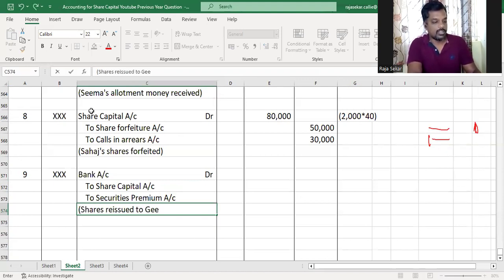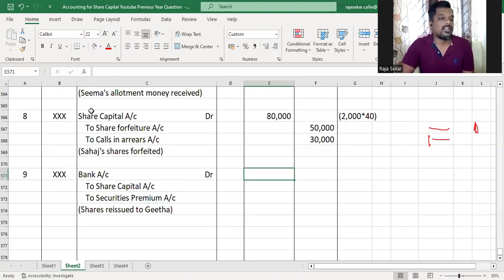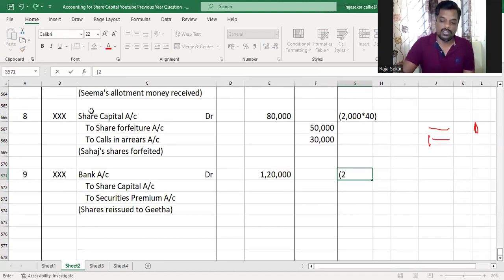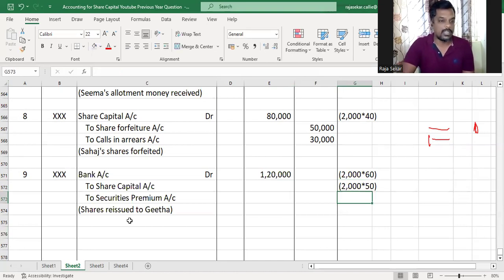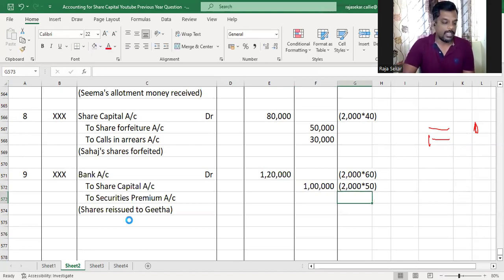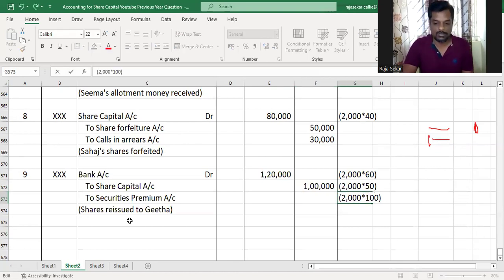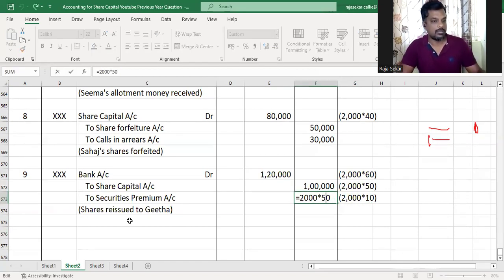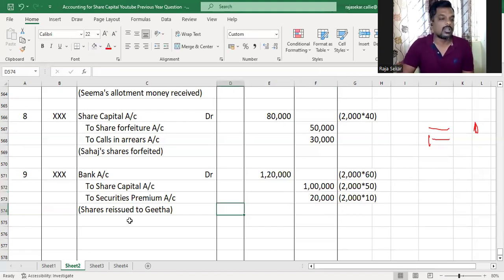Shares reissued to Geeta. And they were reissued for 60 rupees, right? So 60 into 2000, 1,20,000, number of shares reissued into reissue price. And share capital will be credited with the face value called up, or what it was fully reissued as. It was reissued as 50 rupees paid up, right? So 2000 into 50. And the remaining happens to be what, my dear children? 2000 into 10, which is the premium portion.